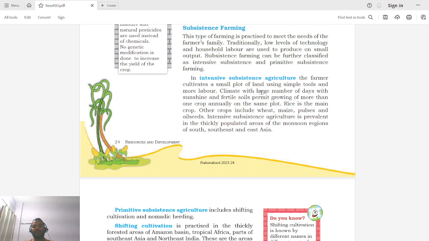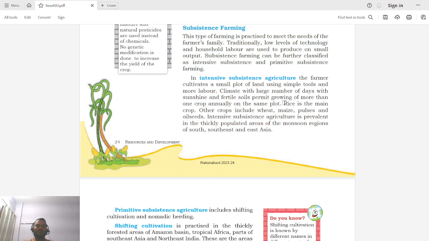Climate with a large number of days with sunshine and fertile soil permits growing more than one crop annually on the same plot. So basically, this farmer will grow different crops in different seasons. He will be growing more than one crop in a year. Rice is the main crop. Other crops include wheat, maize, pulses, and oilseeds.